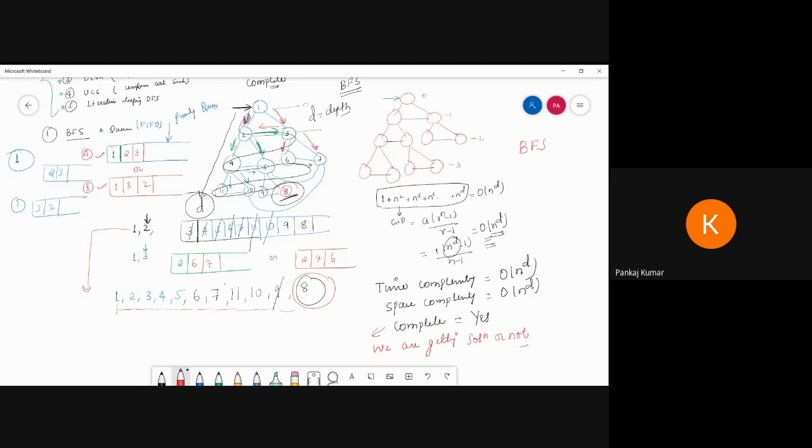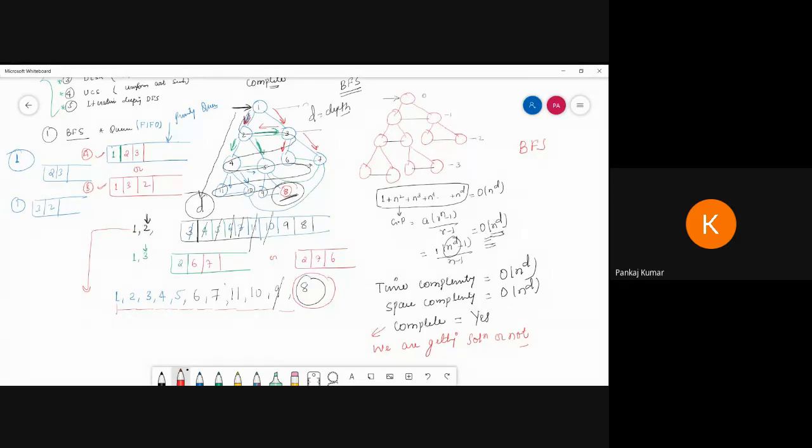So that's why, if you apply breadth first search in an uninformed search scenario, you definitely get the solution. That means the BFS algorithm is a complete algorithm. Now, what is the meaning of a complete algorithm? That means we can reach the goal.